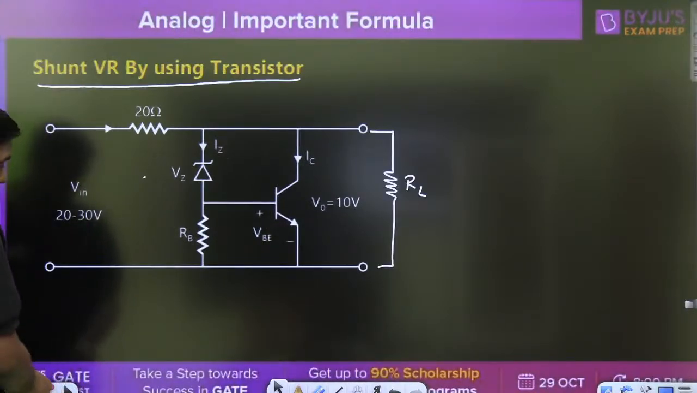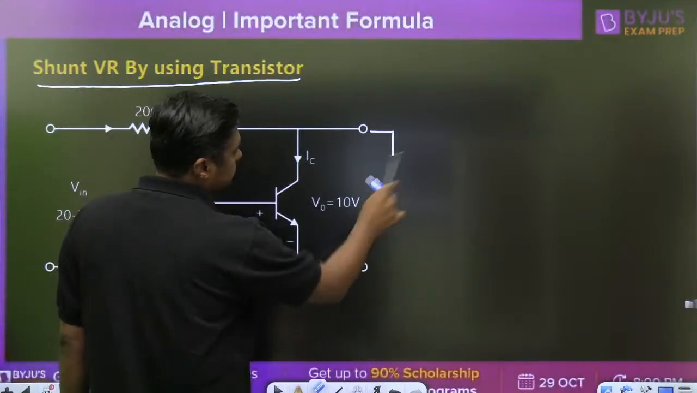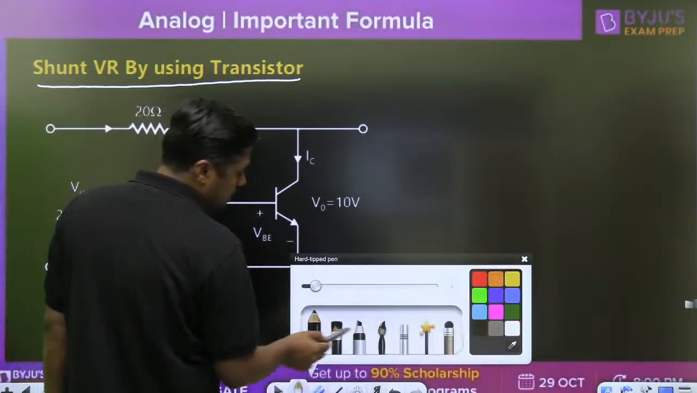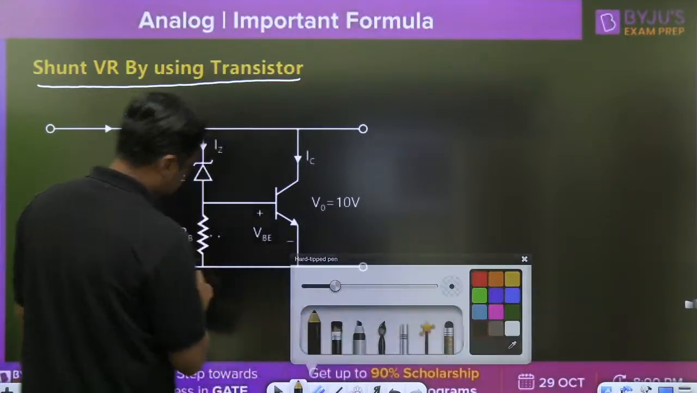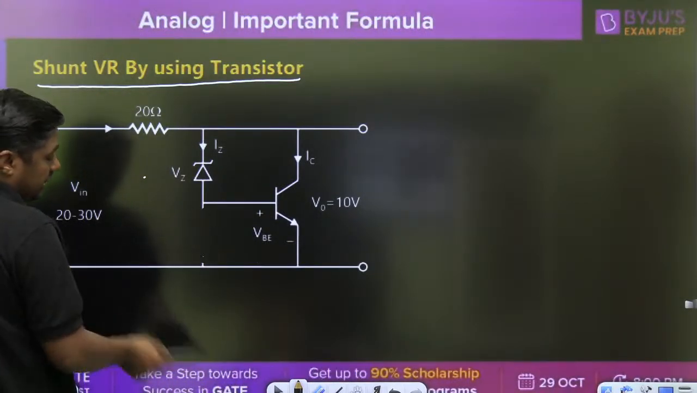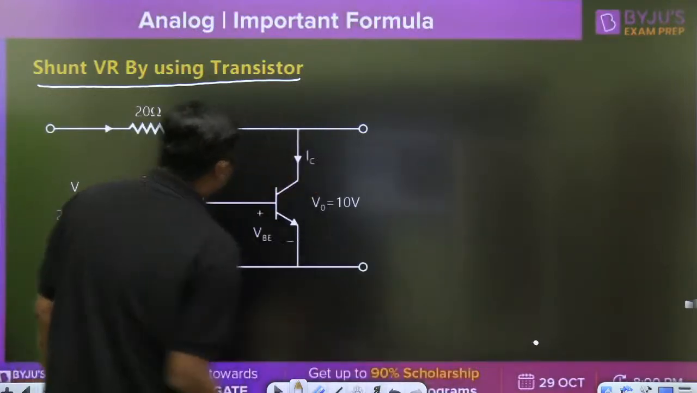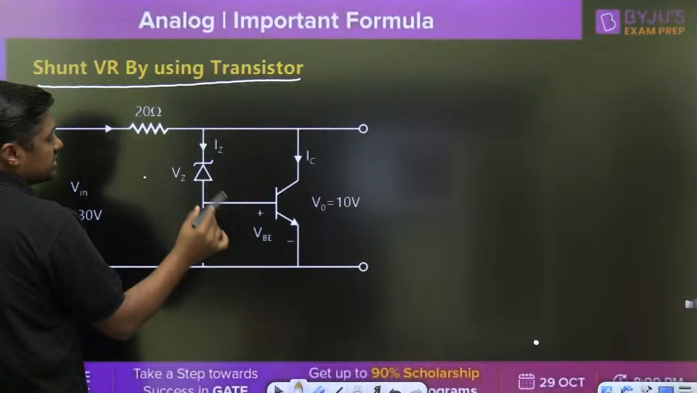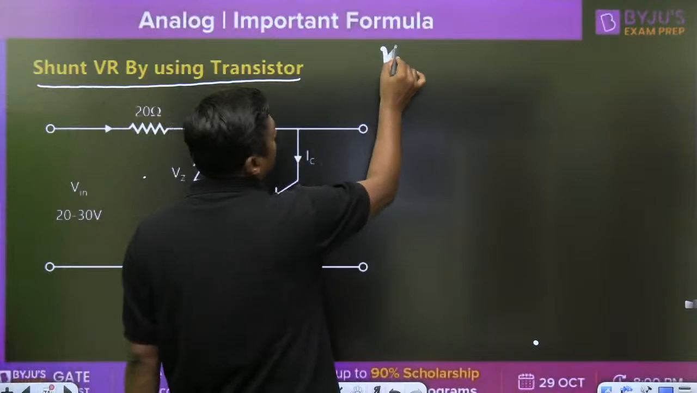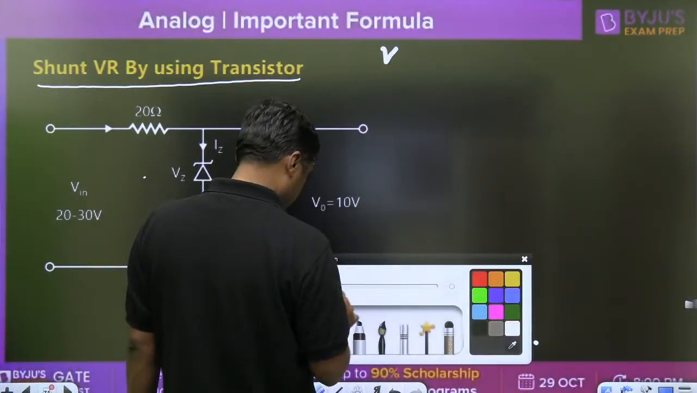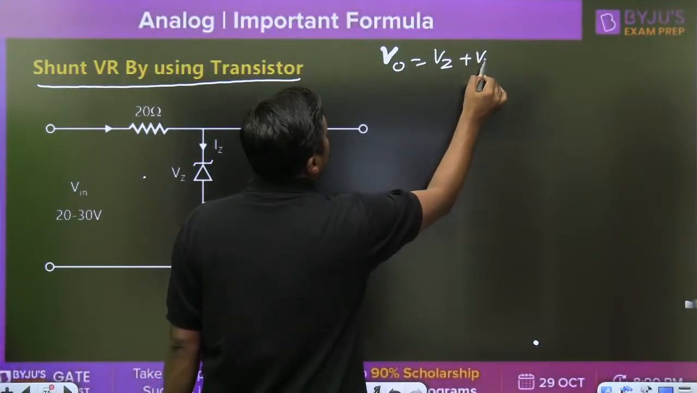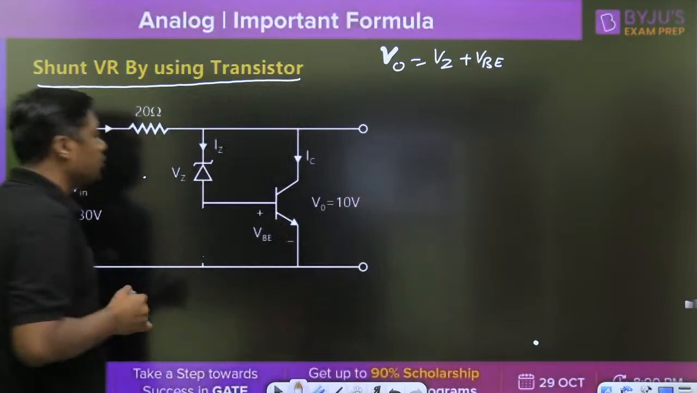In case of shunt voltage regulator, normally this RB is not given. You can remove this RB. Then the important formula: the Zener should be in breakdown region and the transistor should be in active region. So this is the Vz, that is the Vb. So first of all, V naught is equal to Vz plus Vb. That is called the regulated output voltage.